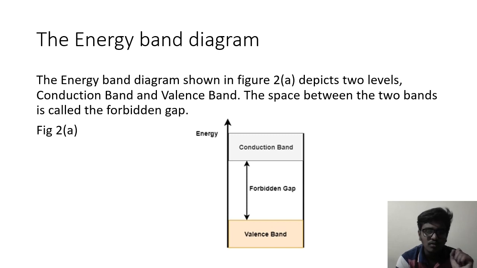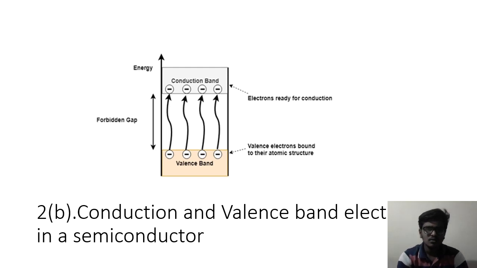Energy always goes upward. Electrons ready for conduction are in the conduction band and are indicated by a minus sign, while valence electrons are bound to their atomic structure, and the gap between them is the forbidden gap.